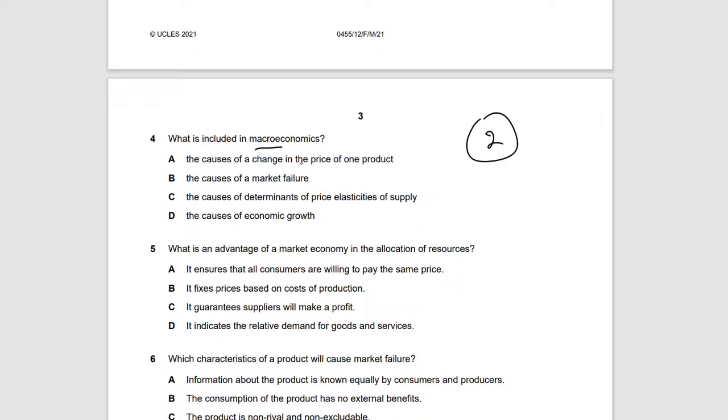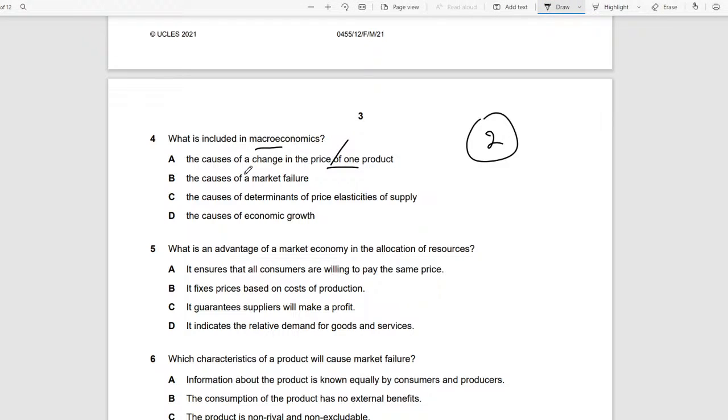So let's see. The causes of a change in price of one product? No, this is microeconomics. This is dealing with what the change in price of something will do to the consumers. Then, this causes a market failure. Market failure is again microeconomics. We've learned this in microeconomics, in chapter 1 or chapter 2, I believe.